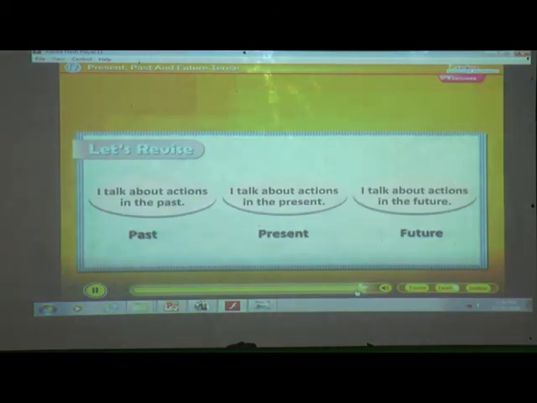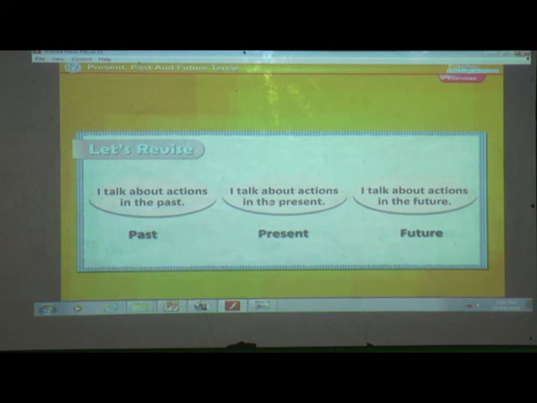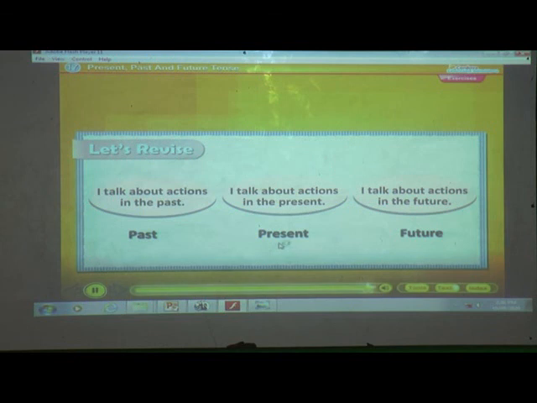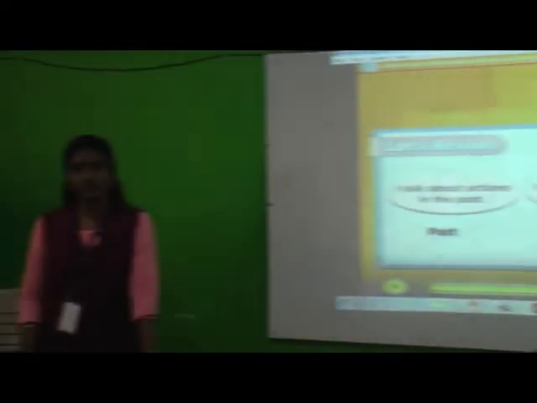Let's revise. I talk about actions in the past. Past. I talk about actions in the present. Present. I talk about actions in the future. Future. So in this way we have finished with our 16th lesson, that is present, past and future tense, and I hope that you have understood the tenses in detail very clearly.